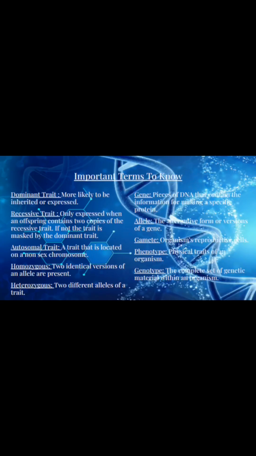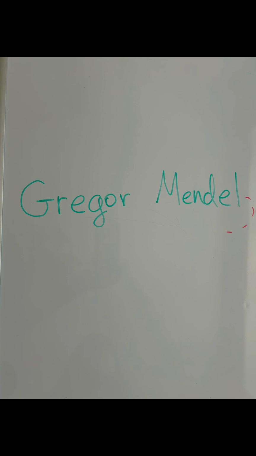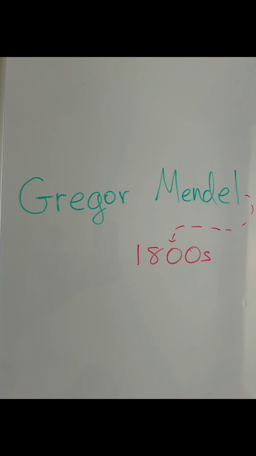Here's some key vocabulary terms to note before we begin. An Austrian monk named Gregor Mendel in the 1800s carried out studies on pea plants to study the inheritance of traits. He first crossed different varieties of purebred pea plants, and then grew the resulting seeds to determine their characteristics. He then crossed the offspring with each other and then grew the seedlings. His studies showed that characteristics could be masked in one generation but reappear in later generations, and proposed that inheritance involved discrete units of inheritance from one generation to the next.